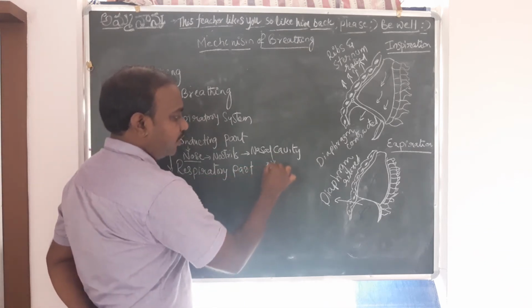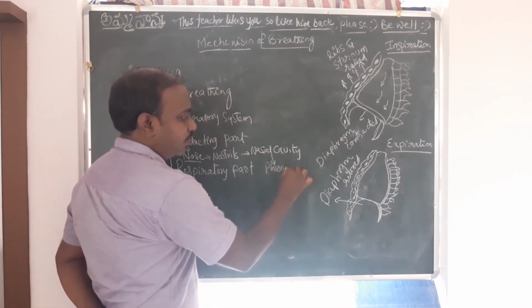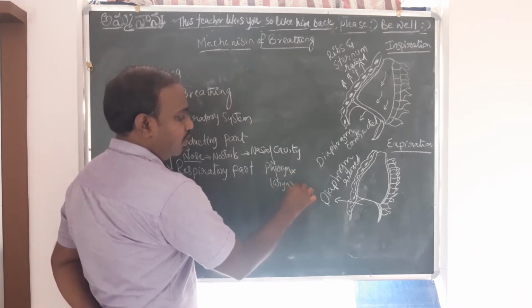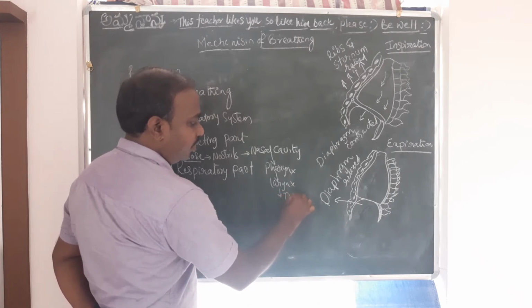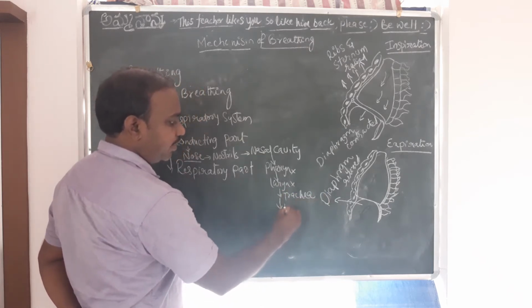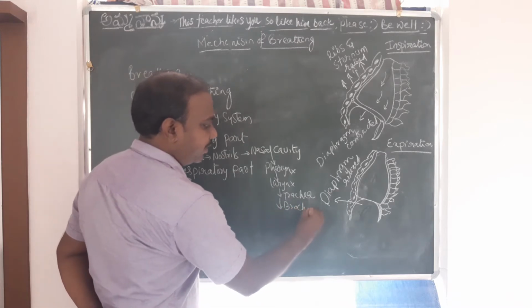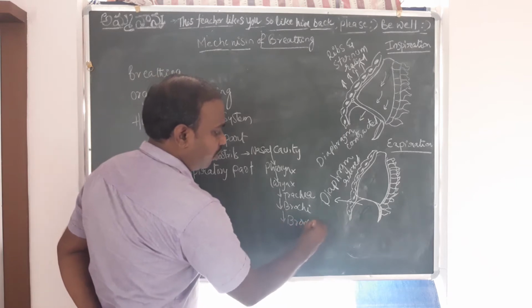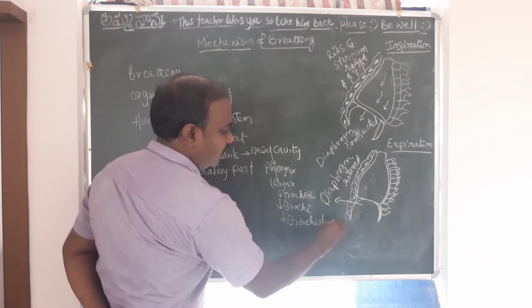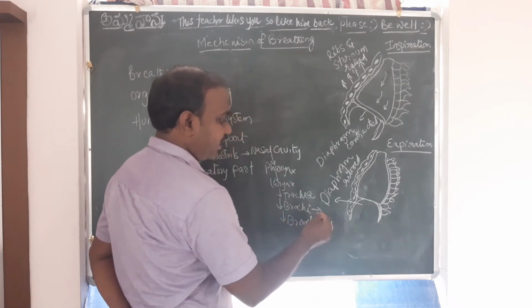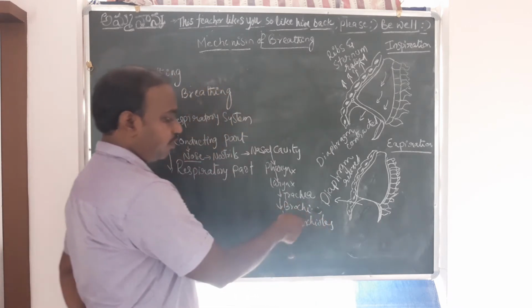Nasal cavity opens into pharynx. Pharynx into larynx. Larynx into trachea. So trachea gets divided into bronchi. Bronchi into bronchioles.